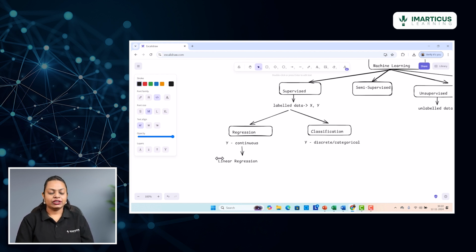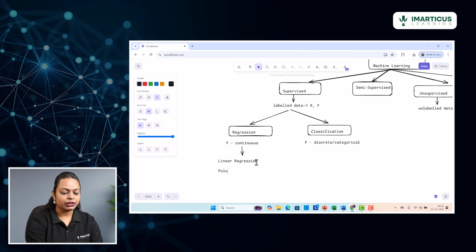But having said that, it is an algorithm which is based on assumptions. That could be a time consuming process that you might observe, because there are so many assumptions to check, only then will we be confident enough to go ahead and build the model. And plus, as I said, it is suitable where you have a linear relationship between the x and the y variable, right? Now what if there is no linear relationship between the variables? What if they show a non-linear kind of trend between the x and the y?